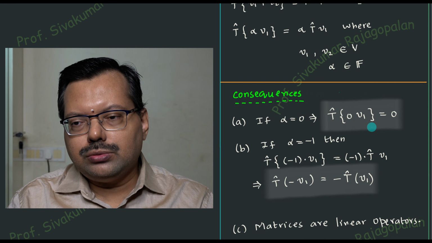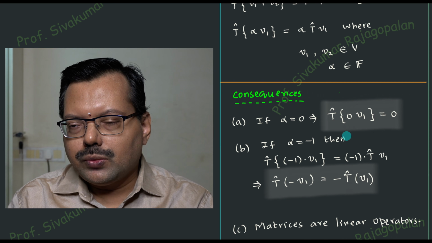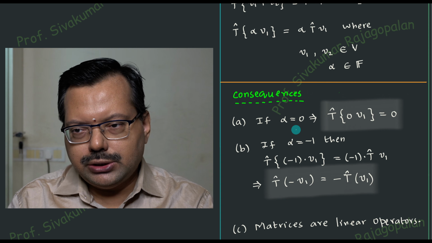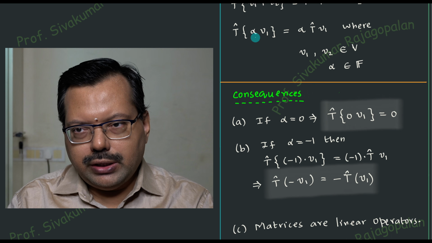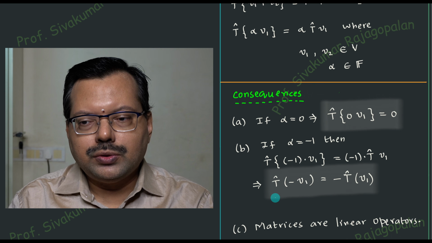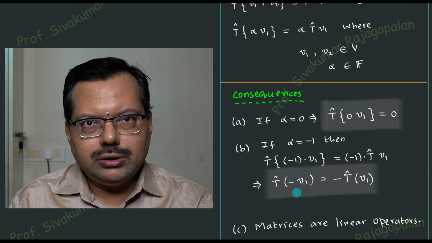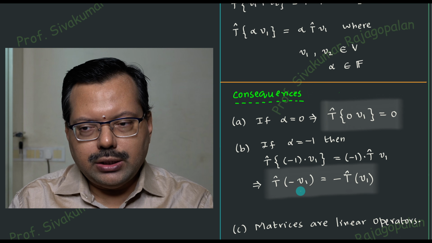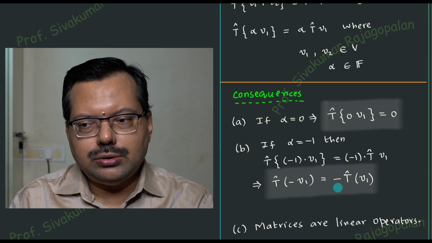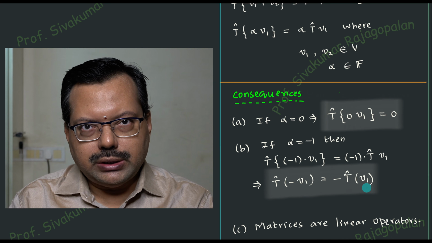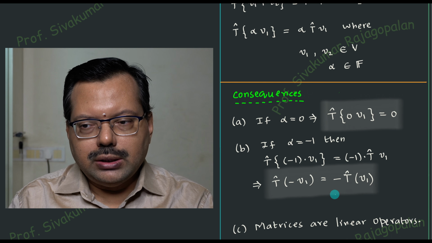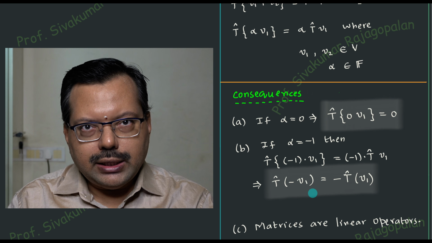So let us take now one or two examples and then see how we can apply this. And similarly, you can consider some kind of special situation of -1, wherein if you substitute alpha equal to -1, we can have a result like this, which will be easy to remember: that an operator operating on the negative vector is equal to the negative of the operator operating on the positive vector. Okay, it is some kind of equation that is looking like an odd function, right?